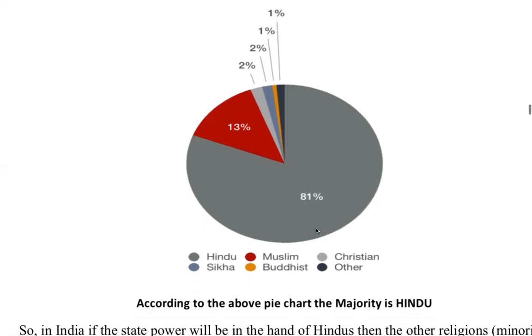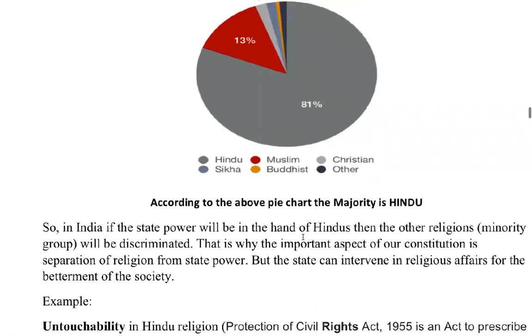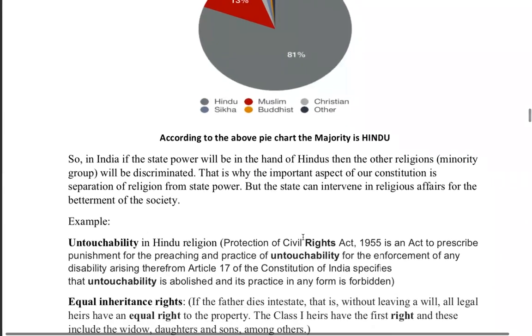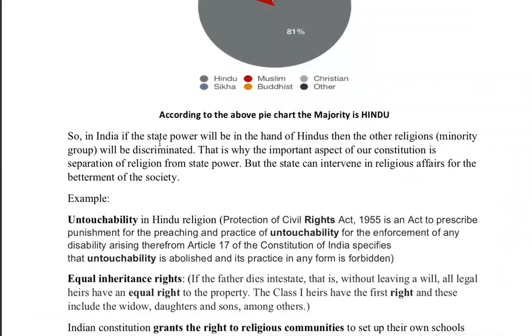Right, so let's go on to the captions. So in India, if the state power will be in the hands of Hindus, then the other religions will be discriminated against, just like I explained to you right now. That is why the important aspect of our constitution is separation of religion from the state. But the state can intervene in religious affairs for the betterment of the society. So if at all the state feels... State here refers to the country as a whole, okay?